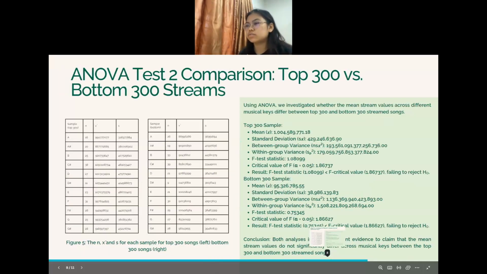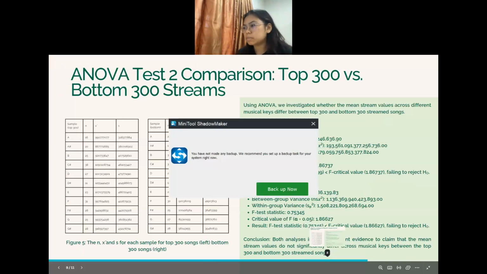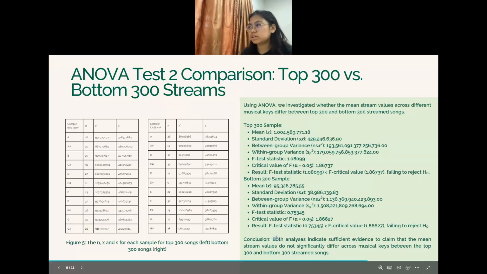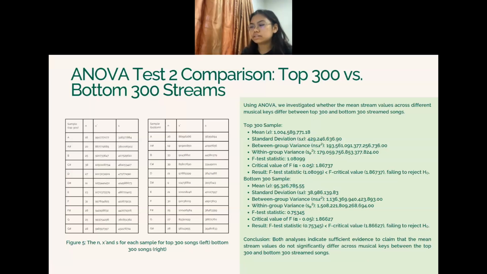And for the second test on ANOVA, we take the samples based on their ranking of streams. Here you can see the table, on the left is the top 300 songs, whereas on the right is the bottom 300 songs. Each category has the number of samples, mean, and standard deviation. For the top 300 samples, we have the mean, standard deviation, between group variance, and within group variance.